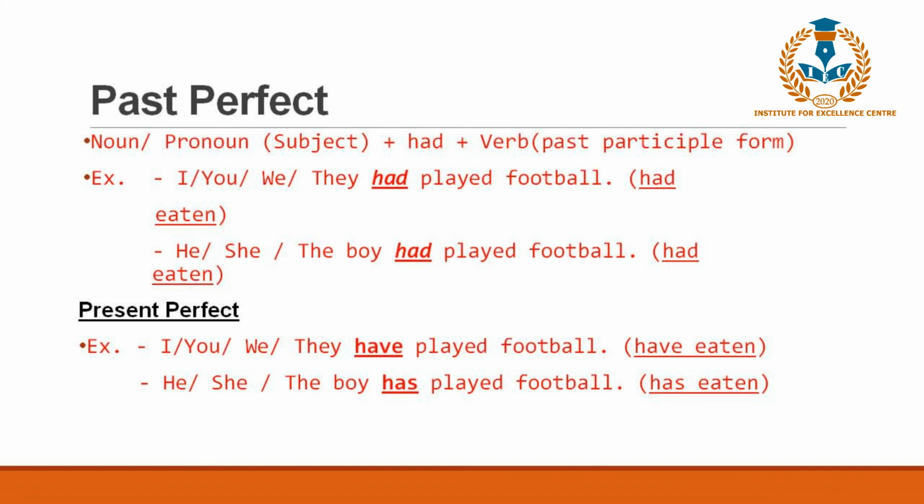And for the third person singular noun also it is the same. He had played football, he had eaten rice, they had gone to the camp, she had gone to the camp. So it is the same, only have or has changes to the past form, that is had. Nothing else changes here, and we can use the verb in the same way with the third person singular noun as well as the others. There is no difference here.